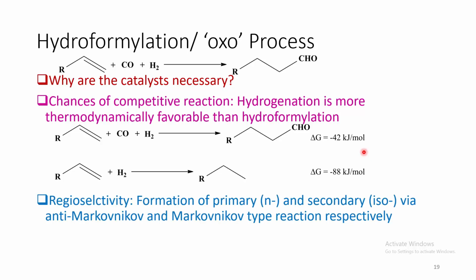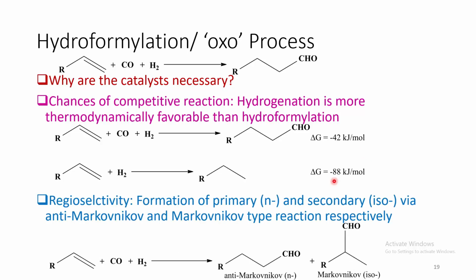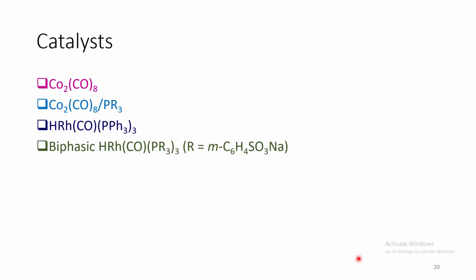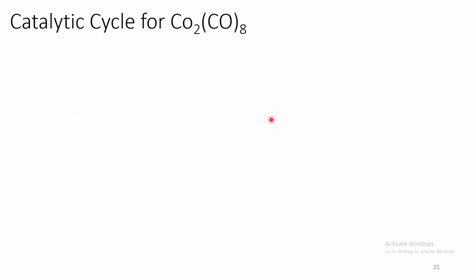As well as there is a problem with regioselectivity. So, it can form both primary and secondary aldehydes via anti-Markovnikov and Markovnikov type of reaction respectively. So, these are the common types of catalysts. Among those, I am going to discuss the catalytic cycle of the first and third one.